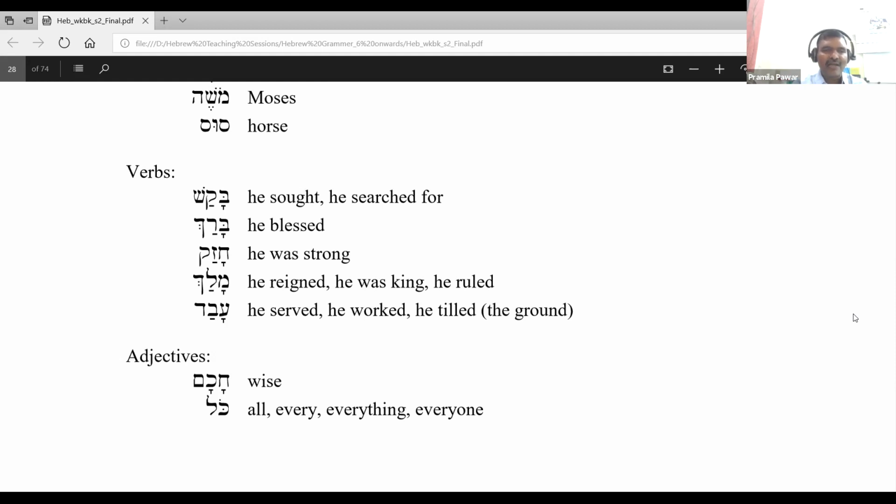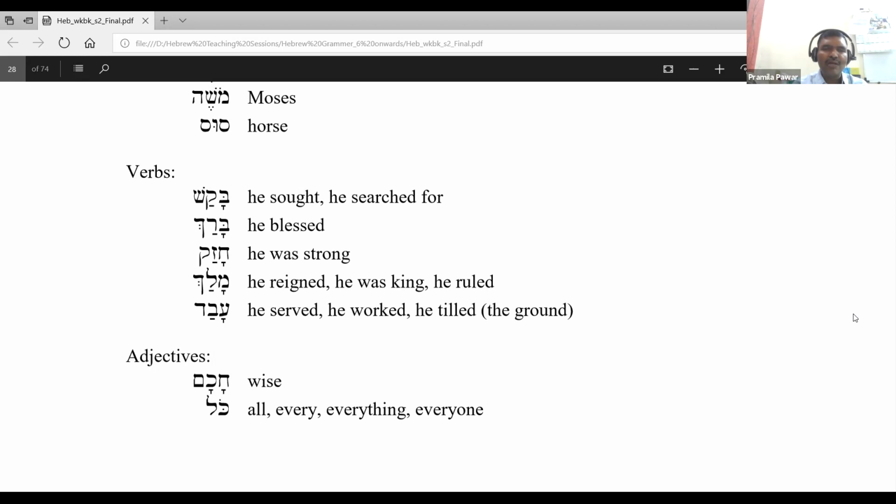Then Khazak. Malak. Now, you know which is the noun? Melech. Melech means king. So from that, this verb is derived. Most of the verbs are derived from the noun. From this Melech, the verb derived is Malak. That means he reigned, he was king, he ruled. Then another, Avad.